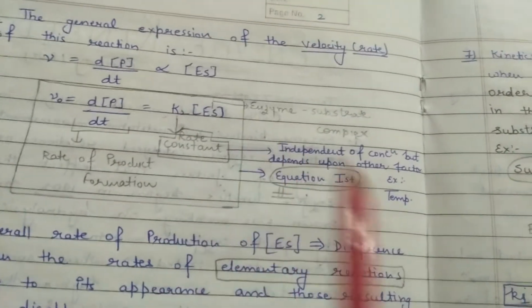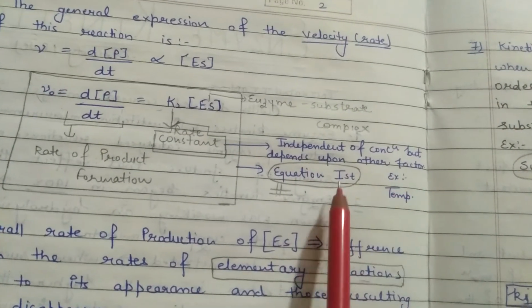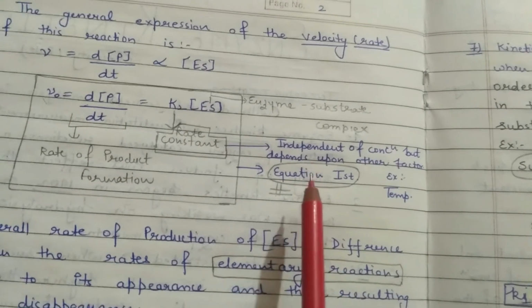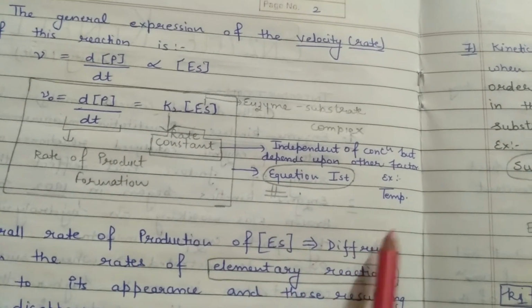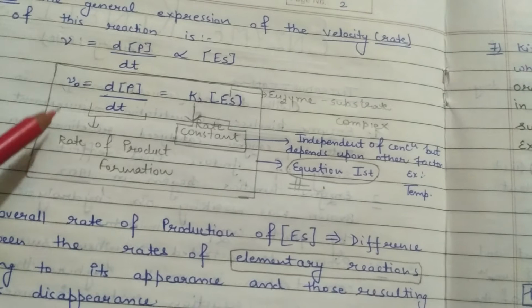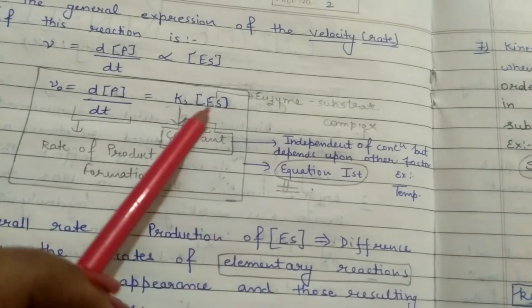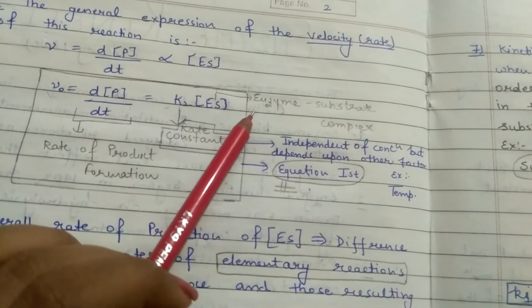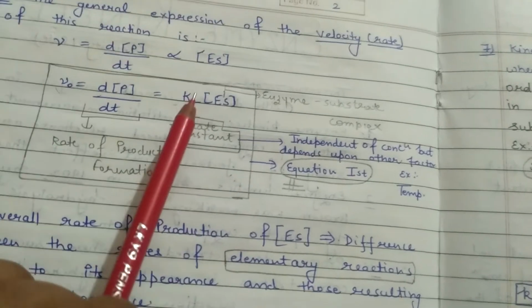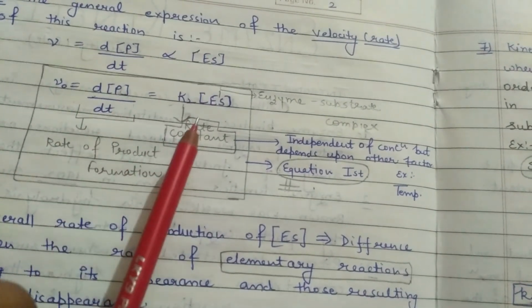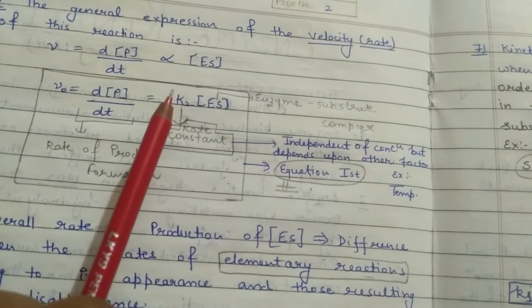K2 is a rate constant, so it is independent of concentration but depends on another factor, like temperature. So this is the rate of product formation, this is the rate of enzyme substrate complex disappearing during this time interval, and the rate constant for this is K2, the proportionality constant here.